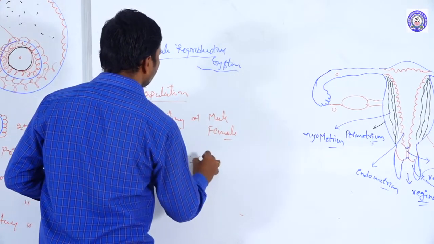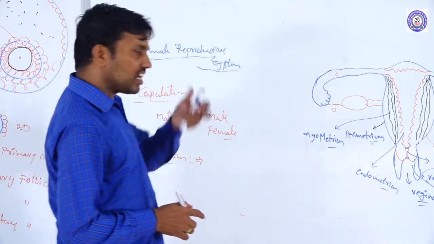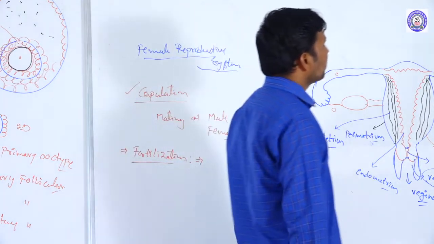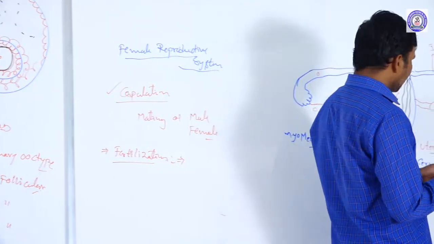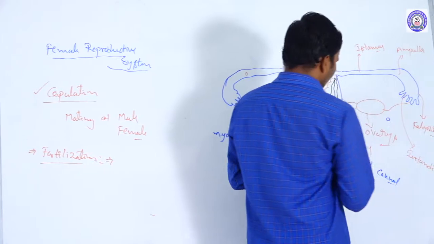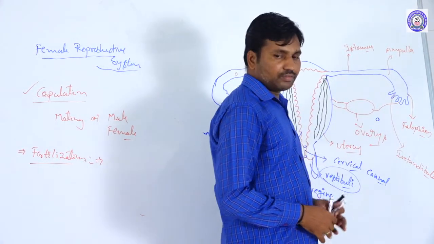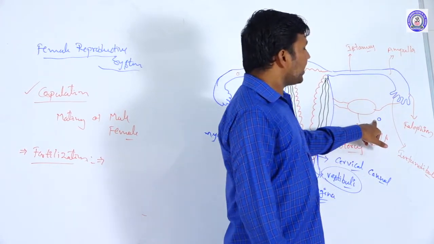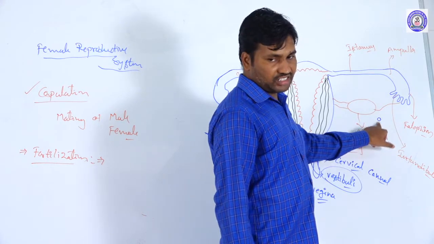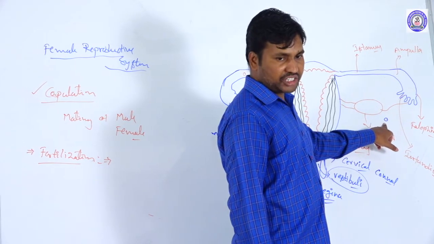Where and how does fertilization occur? Once the ova are released from the ovaries, this is the secondary oocyte condition.